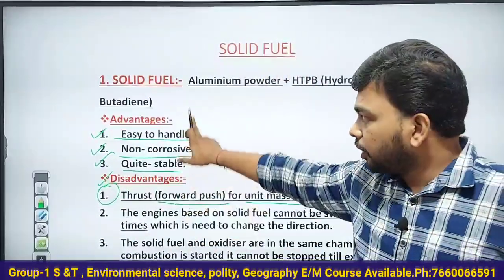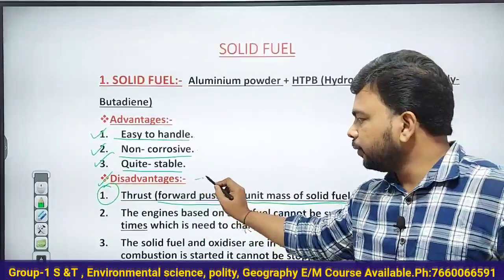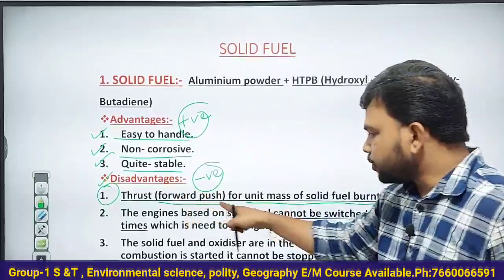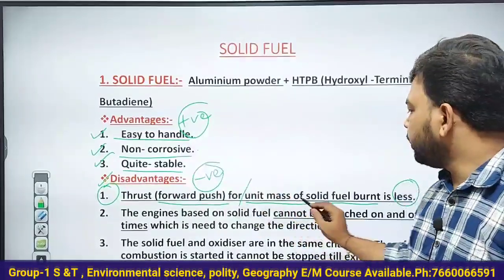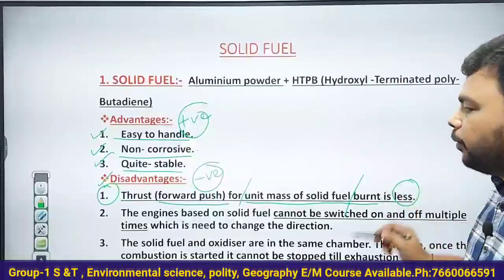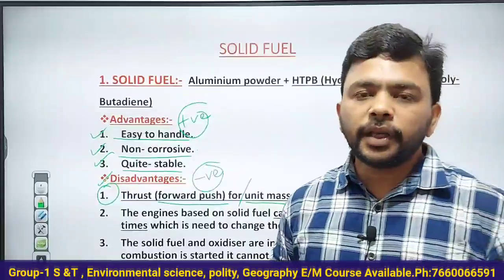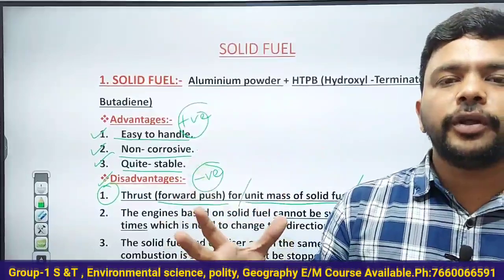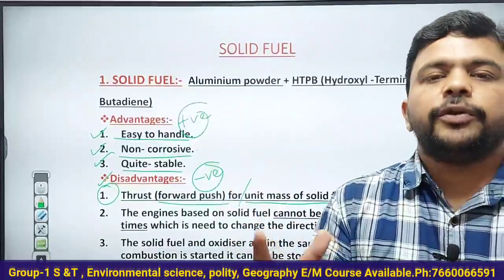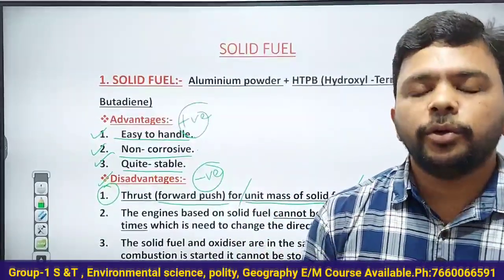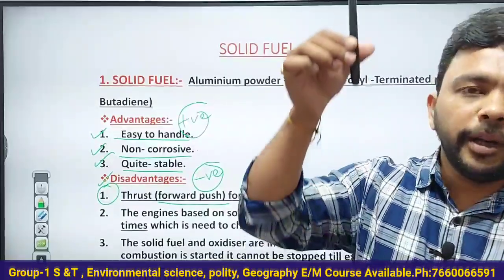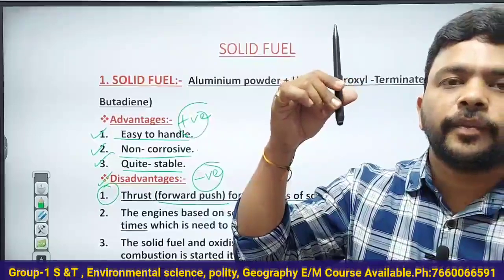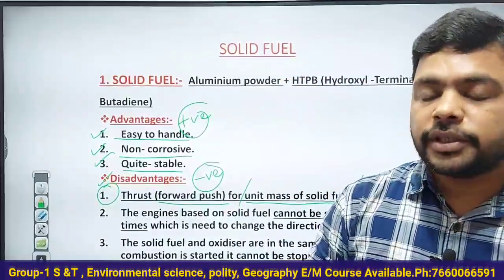Whenever you burn solid fuel, the negative is that the thrust or forward push for unit mass of solid fuel burnt is very less. What do you mean by that? You use more solid fuel and you burn the entire solid fuel, still the rocket is able to go only up to a particular height. Understand that very clearly.